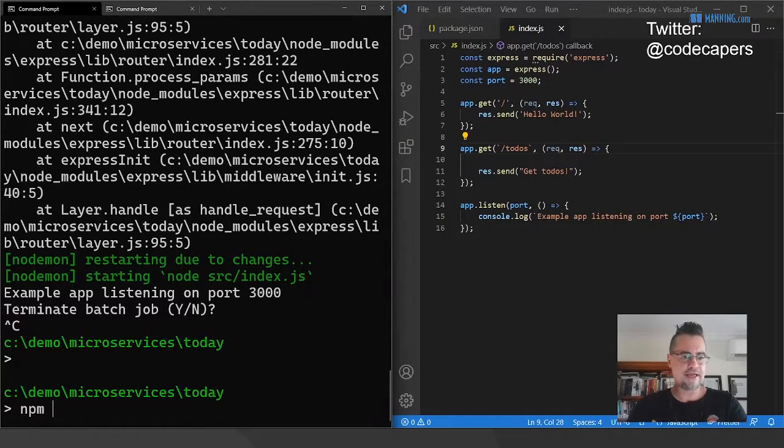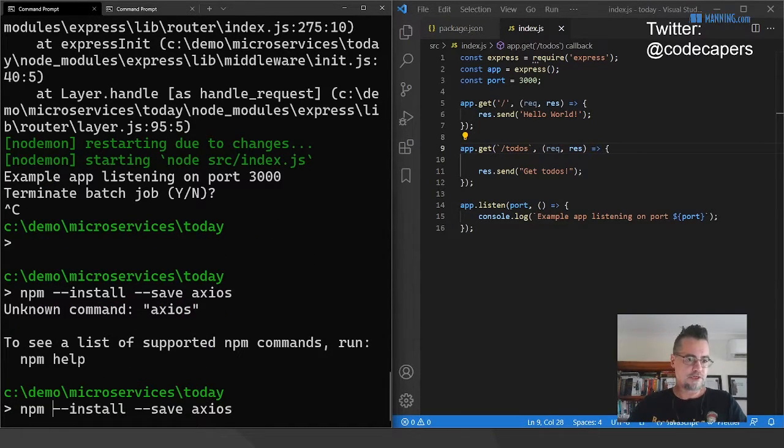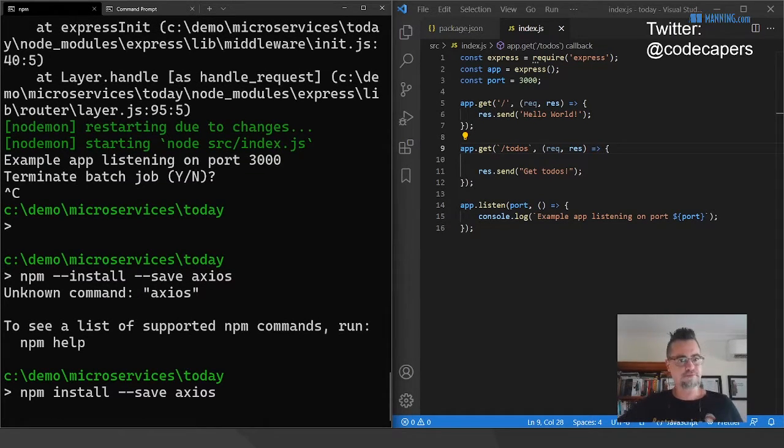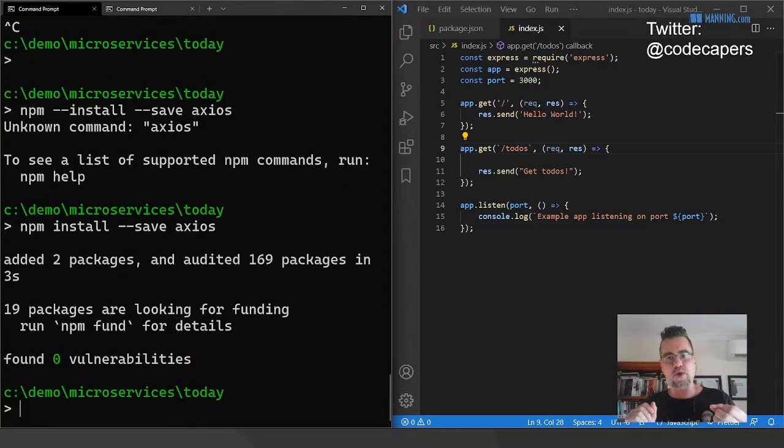One such library, and kind of the de facto standard for making REST API requests, is called Axios. So you might have heard of that because it's pretty popular. I forgot to do the install command correctly. Axios will just make our lives a little bit easier when we're making requests to other microservices.